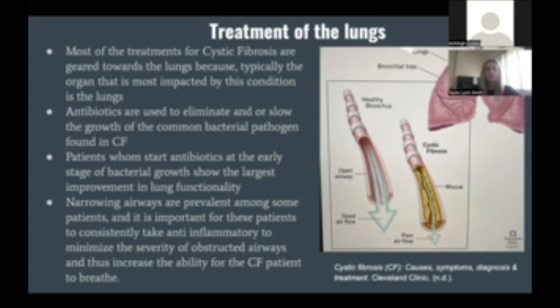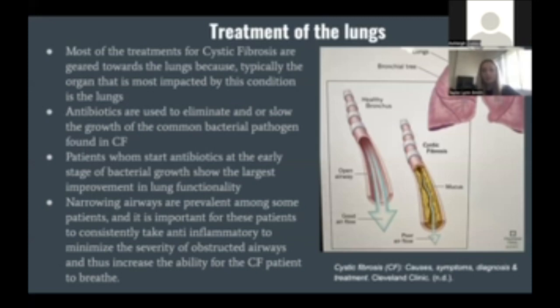Antibiotics are used to eliminate and/or slow the growth of the common bacterial pathogen found in cystic fibrosis. A lot of patients that start antibiotics have the best results when they start early, and it also improves their lung functionality as well as getting rid of the infection. Narrowing airways are prevalent among some patients, and it is important for these patients to consistently take anti-inflammatories to minimize the severity of obstructed airways and thus increase the ability for cystic fibrosis patients to breathe.